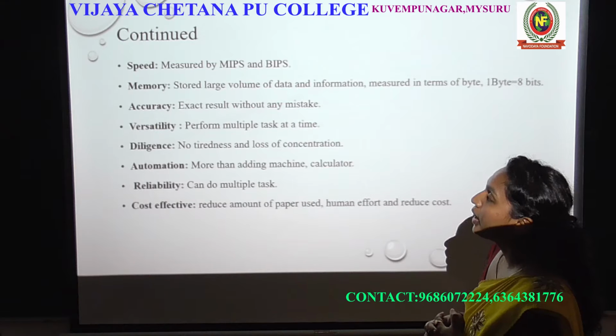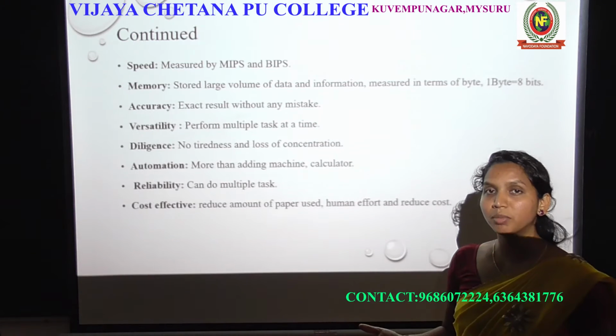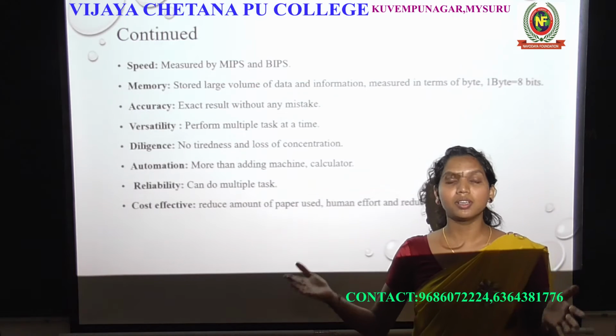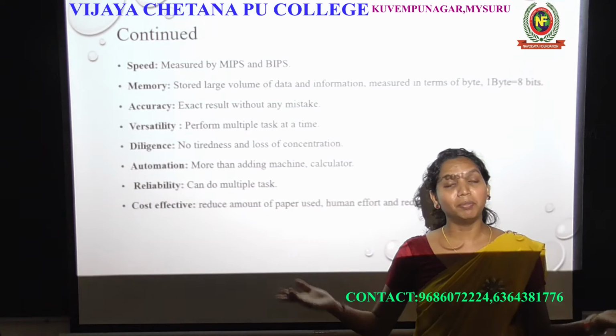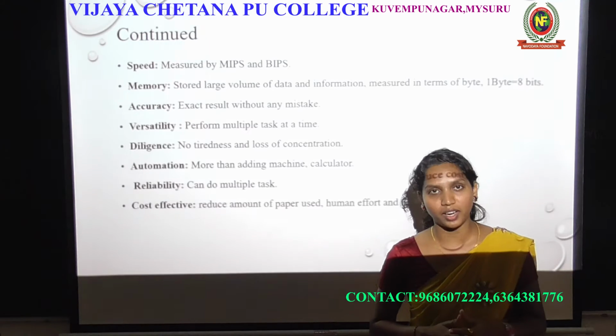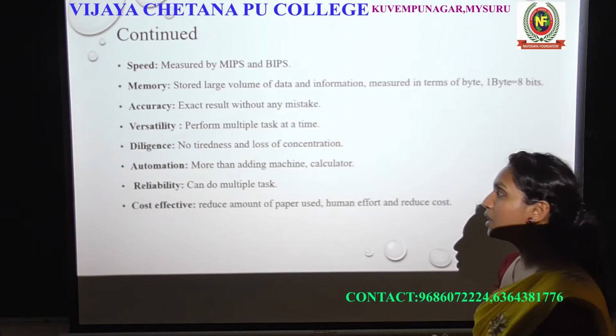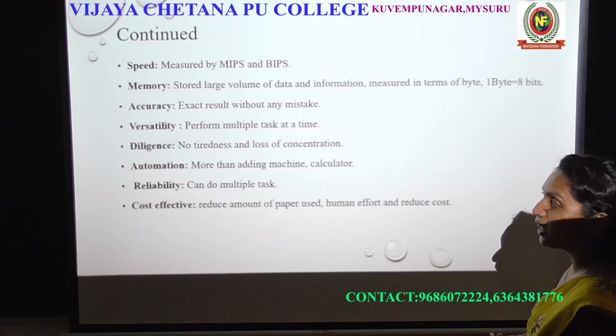Right? Next is the versatility. Versatility is nothing but being multi-talented. One person can have multiple talents in their knowledge, right? So he has multi-talent. We can say that one person is multi-talented.